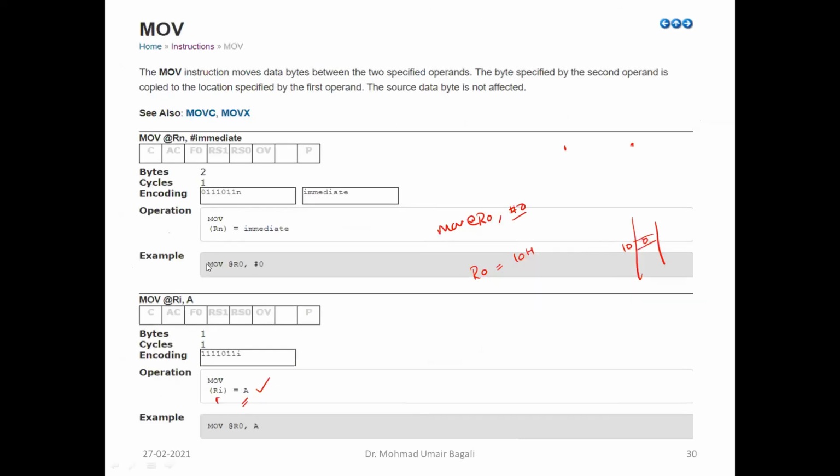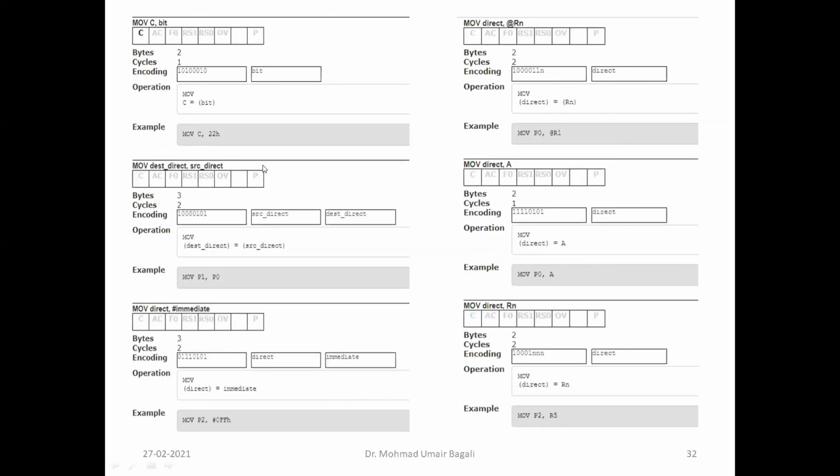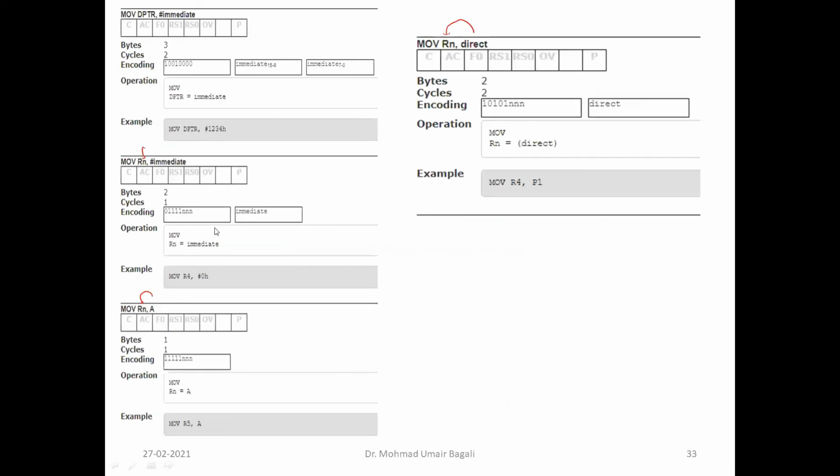So starting from here, 1, 2, 3, 4, 5, 6, 7, 8, 9, 10, 11, 12, 13, 14, 15, 16, 17, 18. So there are 18 ways to move the content of one location into another location. We have many ways to move the content, so you must concentrate on the move instruction more.